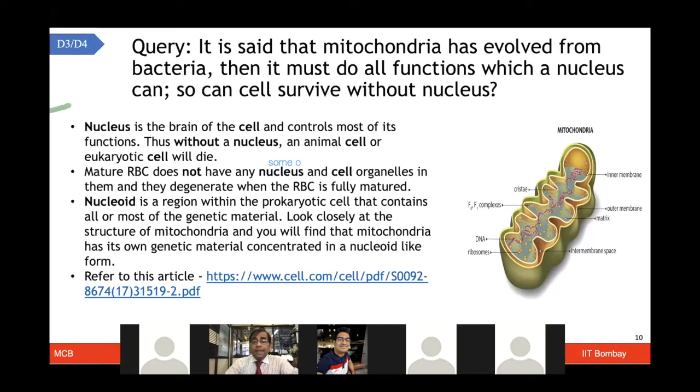So can cells survive without a nucleus? In the case of prokaryotes, of course, they don't have a defined nucleus. In the case of eukaryotes, because we have a defined nucleus, the cell cannot survive without that. But mitochondria and chloroplast have the ability to survive on their own. Because of their own genome components, they can also synthesize some of the proteins themselves. And to get a more insightful discussion, you can refer to this particular article, which I have pasted the link for here.